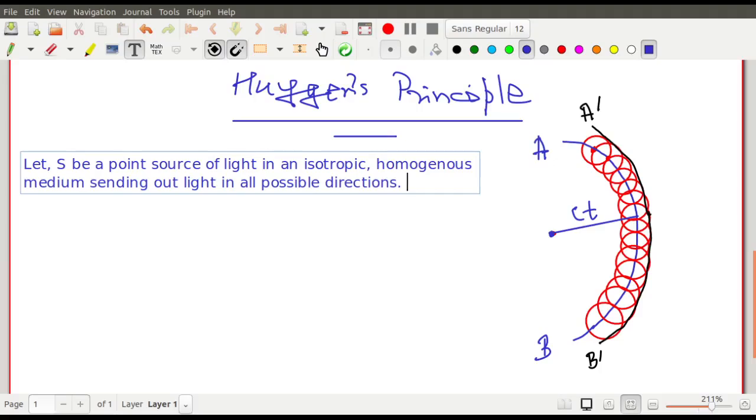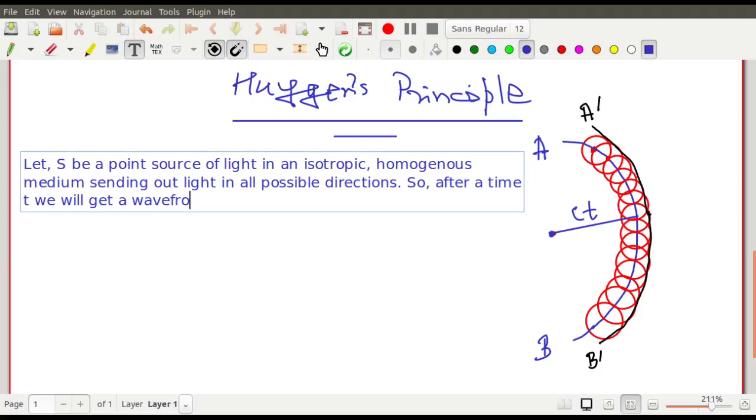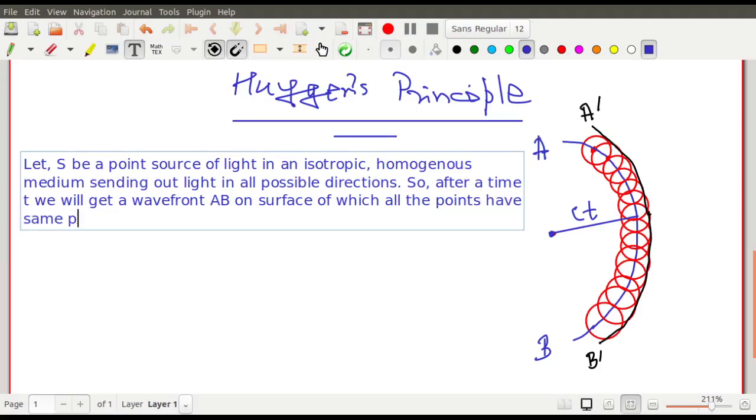So after a time t, we will get a wavefront AB, on the surface of which all the points have the same phase.